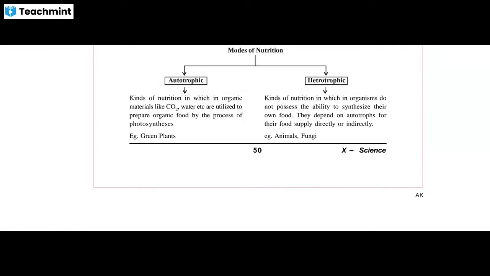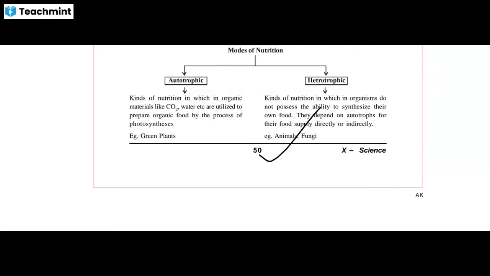So, बच्चे, the point comes in front of us of how they make their food with the help of carbon dioxide and water. Another point comes in front of us: what is the heterotrophic mode of nutrition? It is the kind of nutrition in which organisms do not possess the ability to synthesize their own food. Organisms cannot make their own food. They depend on others for their food. So they are heterotrophic.